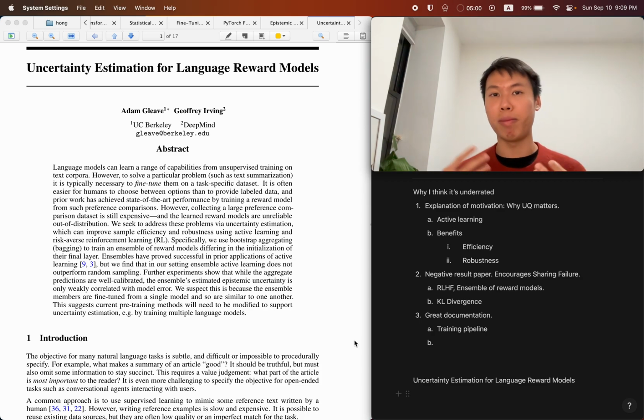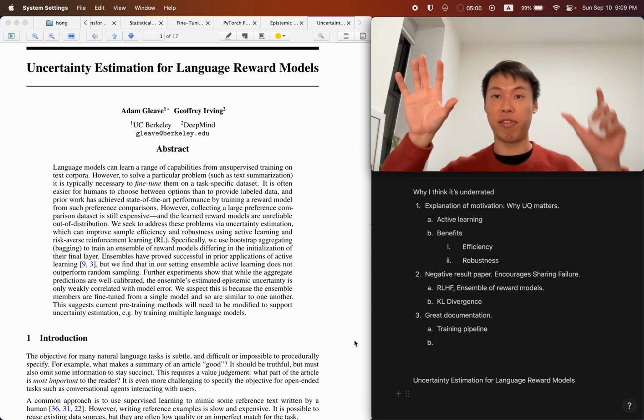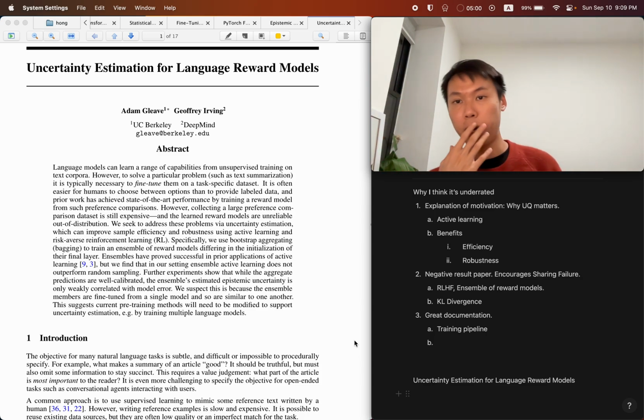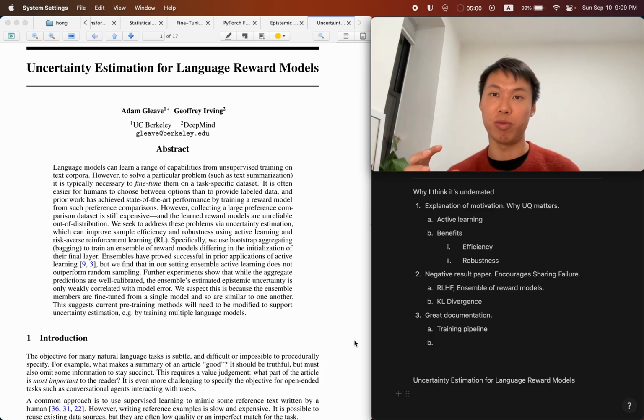Now, as we were trying, 1 month in and struggling with system stuff and stuff like that, we were reading papers, we stumbled upon this paper. And immediately we saw that the result was negative. And that was very helpful because it saved us a lot of time from trying out what they tried. And so the fact that they documented very well, and they also had a hypothesis as to why it didn't work, because of KL divergence between the policy model and the foundation model that deters the policy model from over-exploiting the reward model, let us know that KL divergence in itself was necessary, but it's a double-edged sword that prevents proper exploration. It made us rethink whether there are other ways to do it.